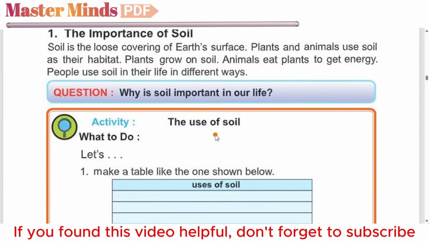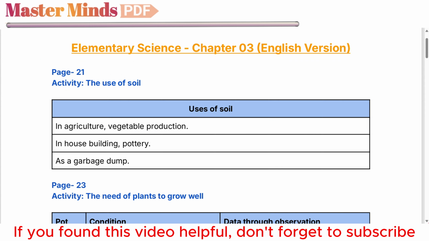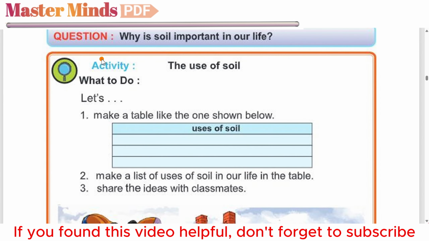Activity: the use of soil. So we have to make a table like this and then fill up the table. So let's see the answer of this task. See, here is the answer. Activity: the use of soil. Uses of soil in agriculture, vegetable production, in house building, pottery, as a garbage dump. These are the uses of soil. Let's go back to the book.